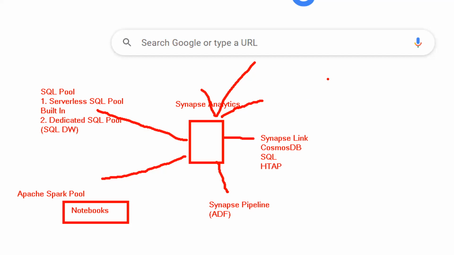Another is the real-time stream processing technology, which is called Stream Analytics, right? We are going to explore Stream Analytics, how you can integrate Stream Analytics with Azure Event Hub or Power BI, and how you can implement the entire real-time stream processing architecture. That also we are going to implement.